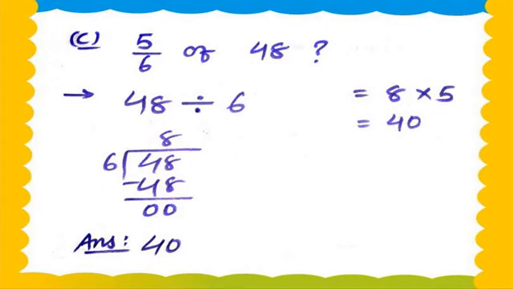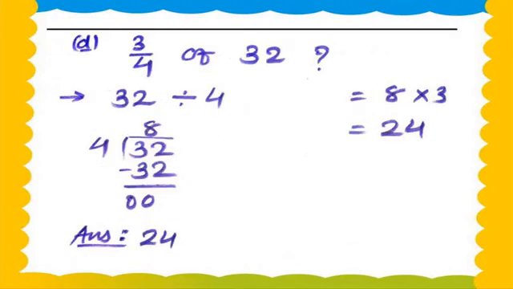Now the quotient is multiplied with our numerator. The numerator is what? 5. 5 is our numerator. So we multiply the quotient and the numerator with each other. So 8 5s are how many? 8 1s are 8, 8 2s are 16, 8 3s are 24, 8 4s are 32, and 8 5s are 40. So my dear students, 8 5s are 40. So the answer is 40. Understood?